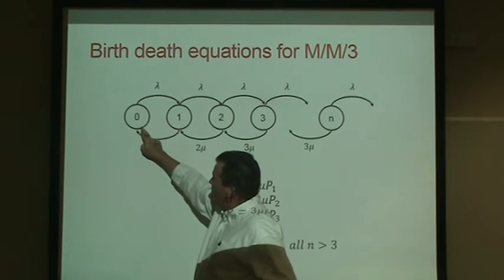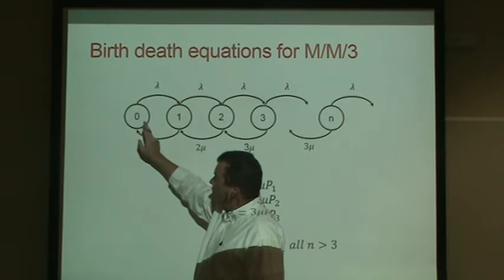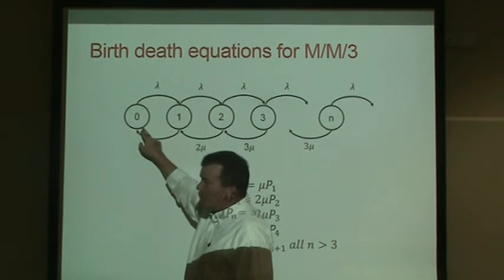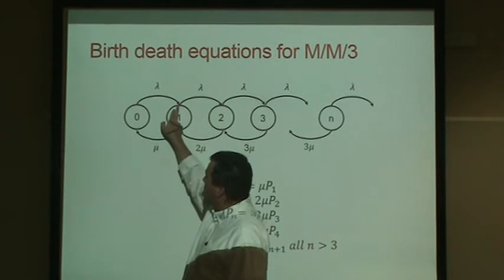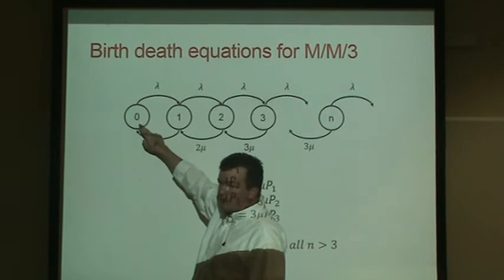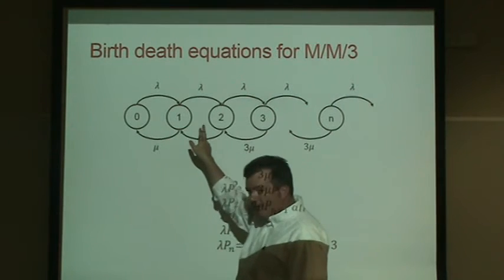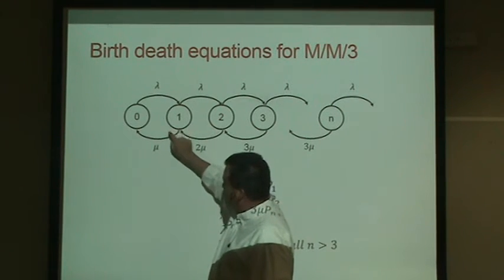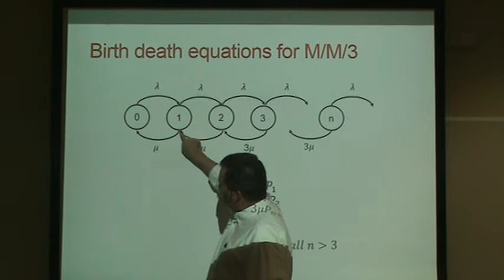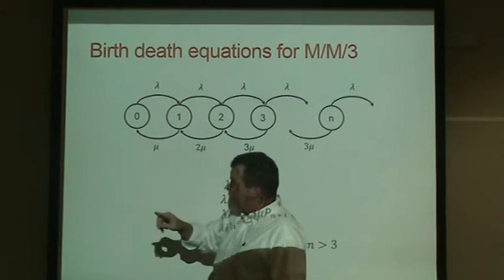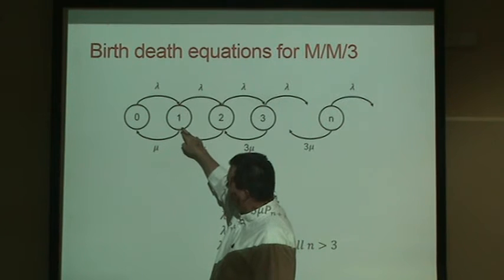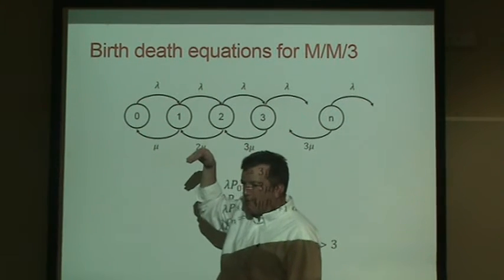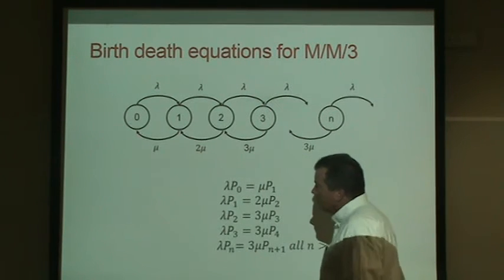But the rate at which we go from state 0 to state 1 is the percentage of time we're in state 0 times the rate at which arrivals show up. That's the rate we go from 0 to 1. When we're in state 1, there's a percentage of time we're in state 1. There is a rate at which we serve customers, because 1 is being served. So the percentage of time we're in state 1 times the rate mu is the rate at which we go from 1 back to 0.